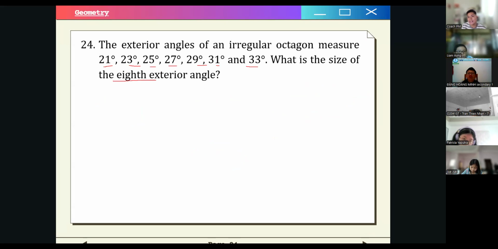So for any polygon, whether it be regular or irregular, the sum of the exterior angles is always equal to 360.